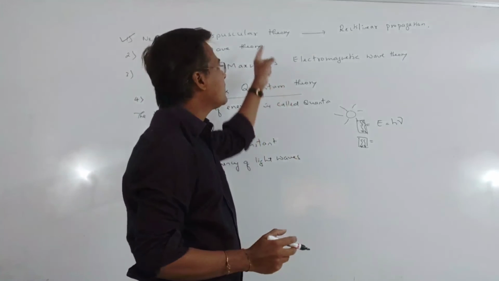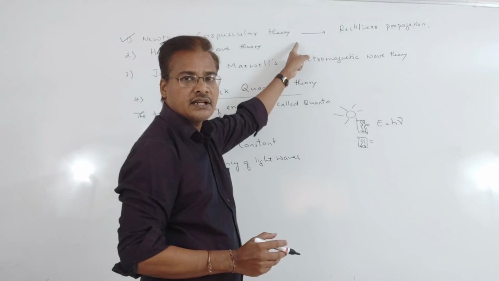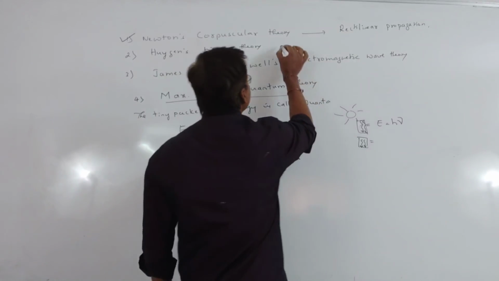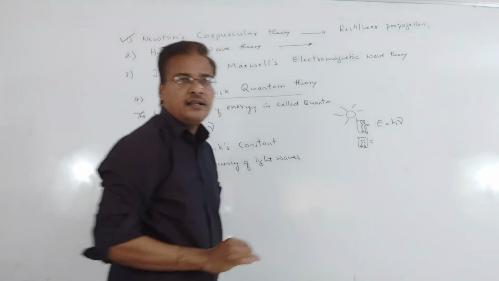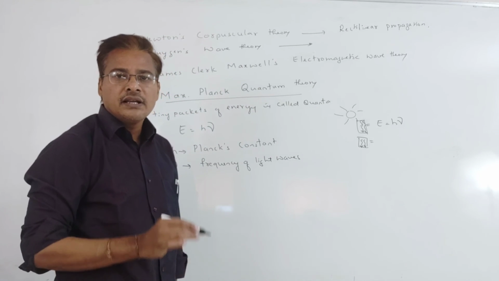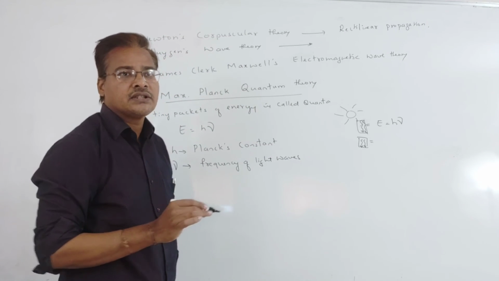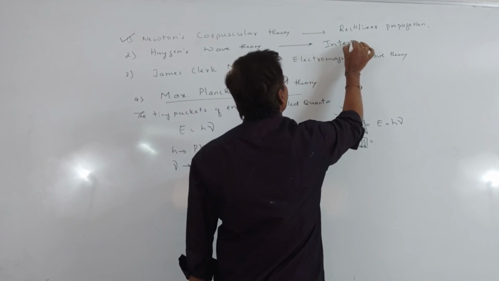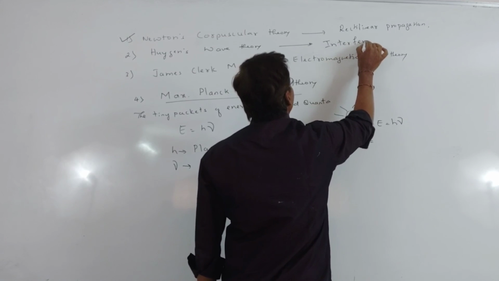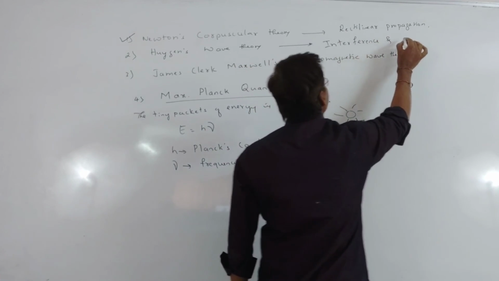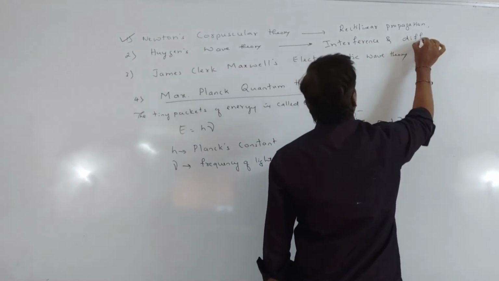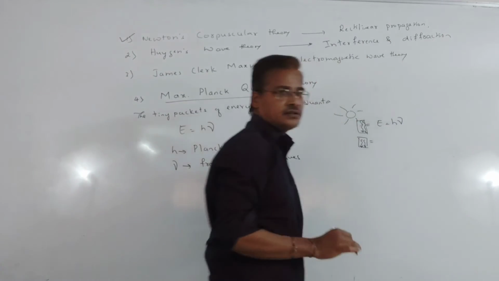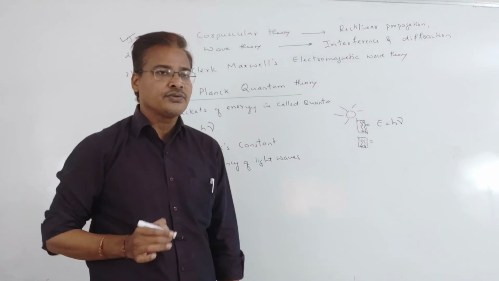Because of that, Newton's corpuscular theory is discarded. Using Huygens' theory, we can understand reflection, refraction, interference and diffraction, but not polarization. Because of that, this theory is also discarded.